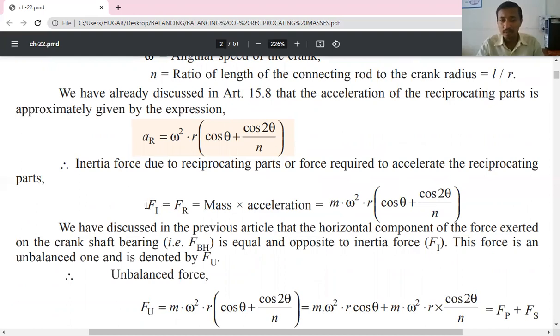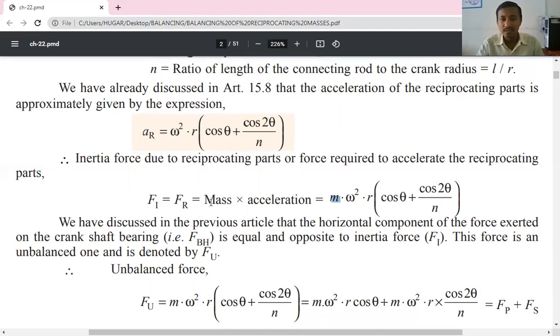Fi and Fr, inertia force and reciprocating force, are equal in magnitude but opposite in direction. So Fr is equal to force, given by mass into acceleration. Mass means m, and acceleration is this equation, so multiplied by omega square R into cos theta plus cos 2 theta by n.